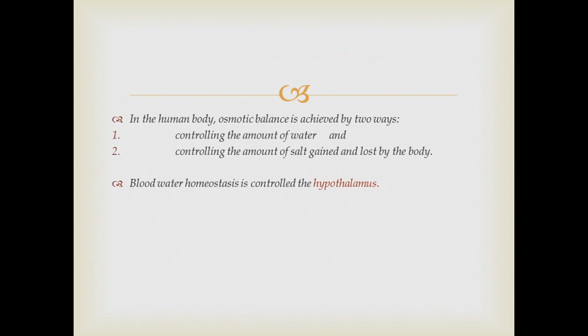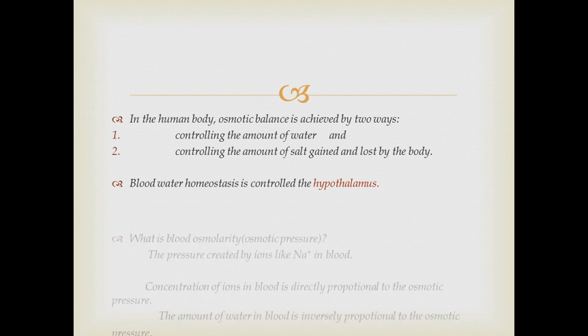In the human body, osmotic balance can be achieved in two ways: by controlling the amount of water and by controlling the amount of salt gained and lost by the body. So either of these two ways should be implemented for osmotic balance. Blood-water homeostasis is also controlled by the hypothalamus.